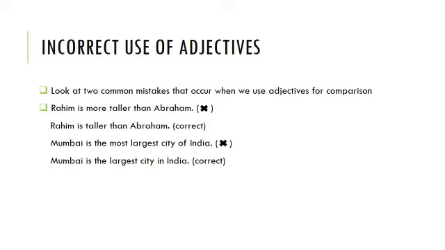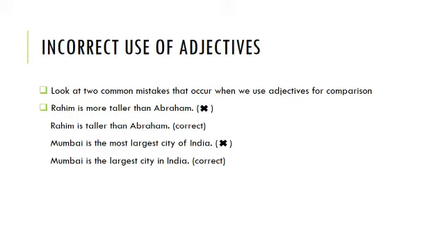Incorrect use of adjectives. Look at the two common mistakes that occur when we use adjectives for comparison. Rahim is more taller than Abraham. Here the adjective is tall. We can see that it is a comparative form of adjective, that is why we have taller. But there is no need to use the word more because we already have the comparative form of the adjective tall, that is taller. So the right way of saying it would be Rahim is taller than Abraham.